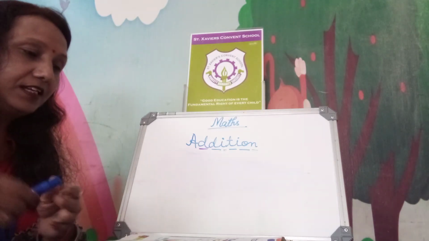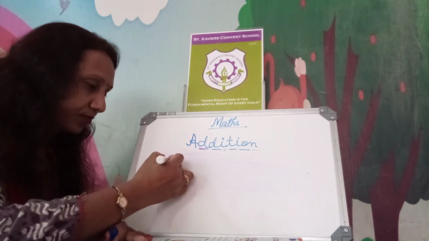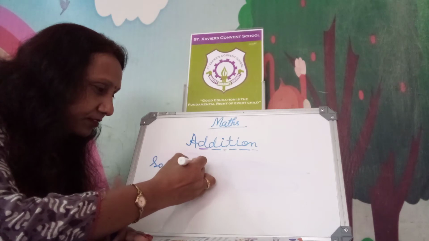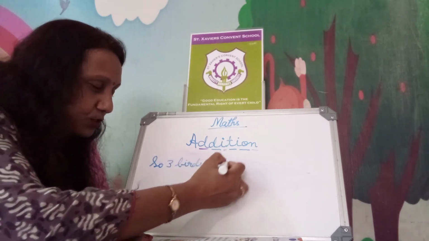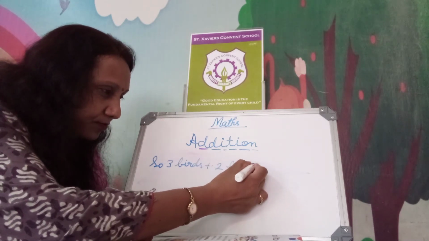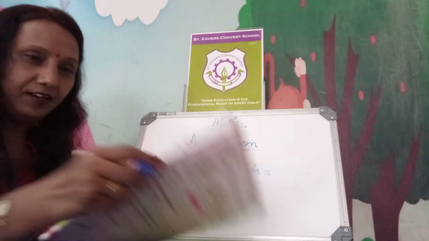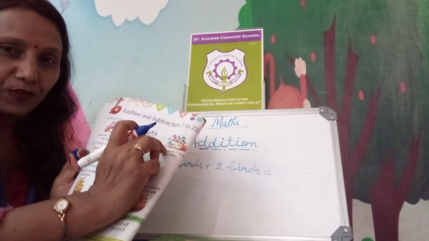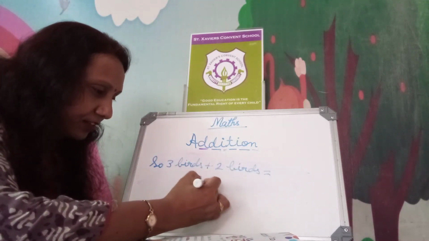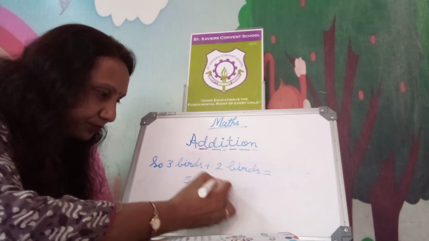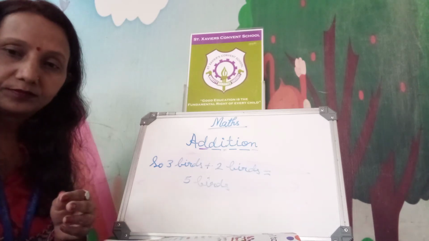Here you can see that. So 3 birds plus 2 birds equal to what? Count it here. 1, 2, 3, 4, 5. How many all these? 5 birds. Got it? How many birds? 5 birds. Okay?